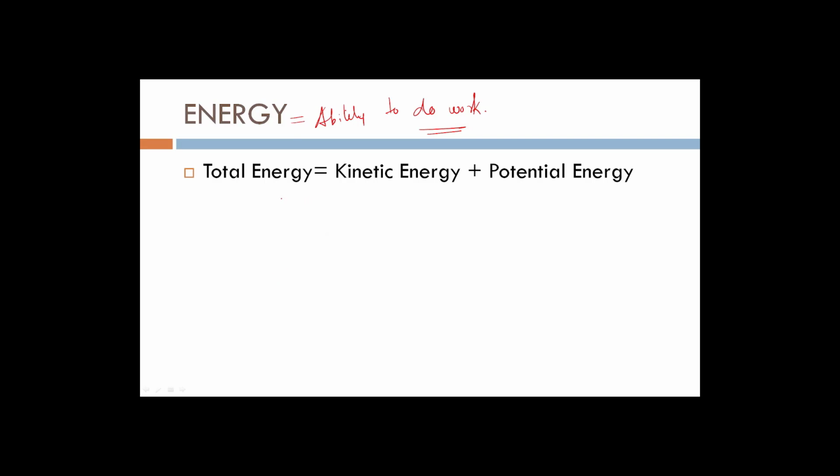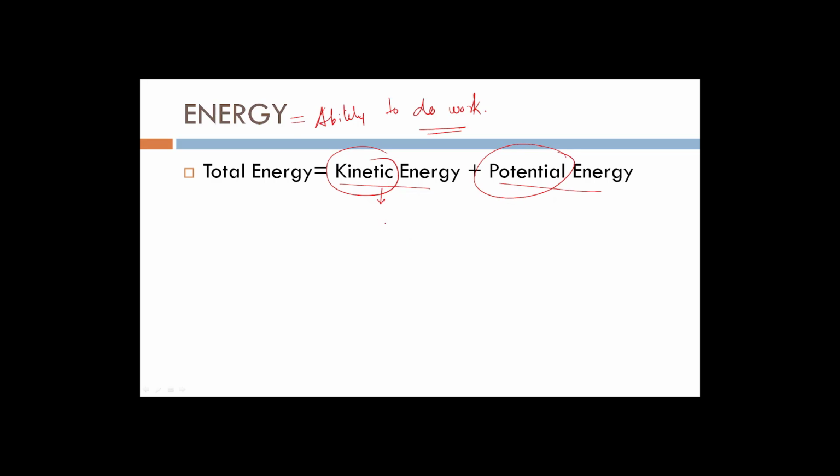Now in physics, total energy is the sum of kinetic energy and potential energy. What is kinetic energy? Kinetic means moving. So kinetic energy means when any object moves, the energy possessed by it is called kinetic energy. And what is potential energy then? Potential means when something is in a stable state, not moving, staying fixed, then the energy possessed by it is called potential energy.